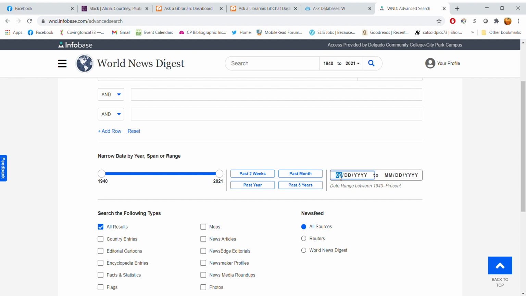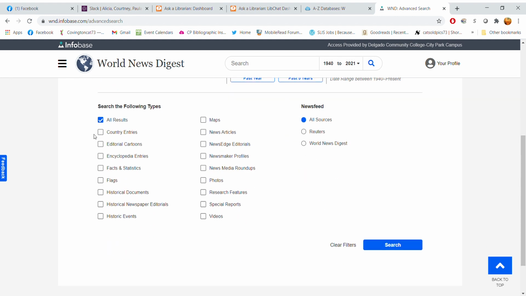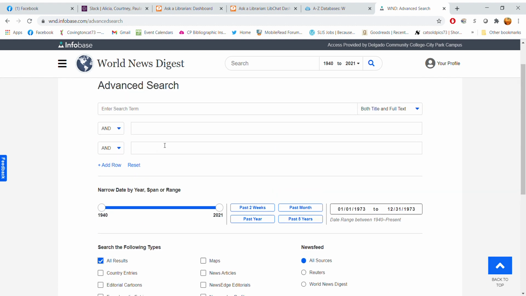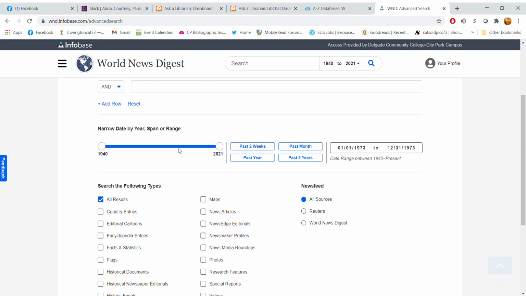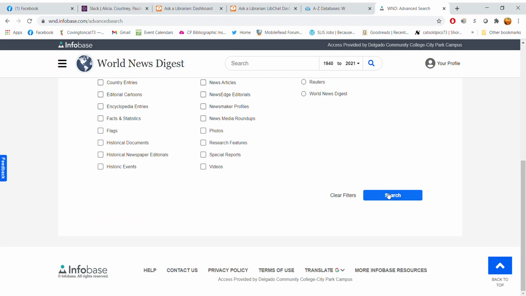And I'm going to go 01/01/1973. And over here I'm going to type in 12/31/1973. And you can also limit to things like news articles if you like. I'm going to just leave it on all results. So I'm going to type in Watergate. And we're going to see what we get.